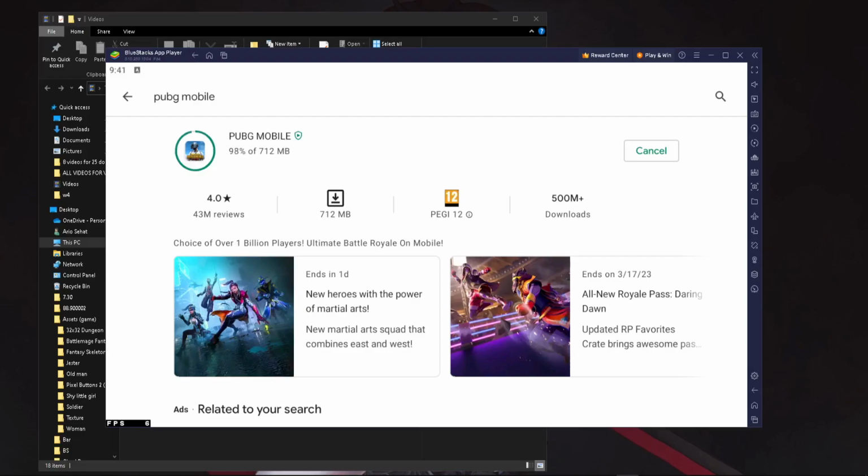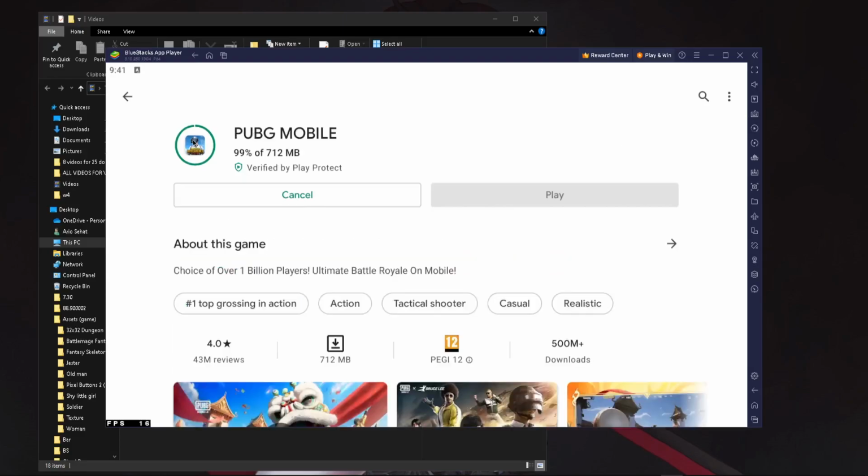Okay, so it's at 98% now. It is about to be completed. PUBG Mobile, 712 megabytes, 12+, 500 plus downloads, and as you can see, it is complete now. It should let us play any second.